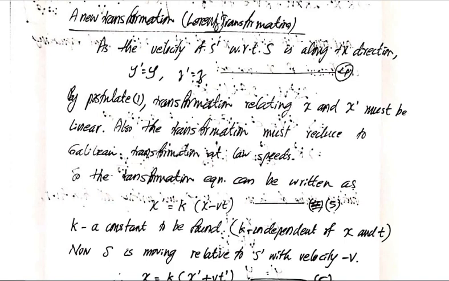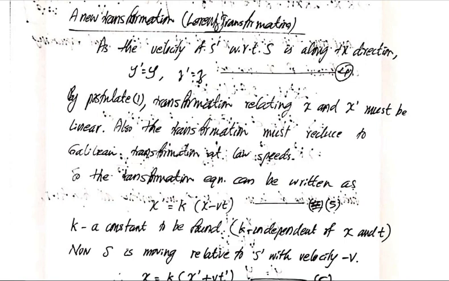And it is not possible, because postulate 1 says that the laws of physics have the same form. It means that a uniform motion will appear as a uniform motion in all inertial frames of reference. So we can say that the transformation relating x and x dash must be linear. Also, the transformation must reduce to the Galilean transformation at low speeds. Another important point is that the Galilean transformation is valid at lower speeds. The transformation that we are going to derive, the Lorentz transformation, should reduce to the Galilean transformation at lower speeds.